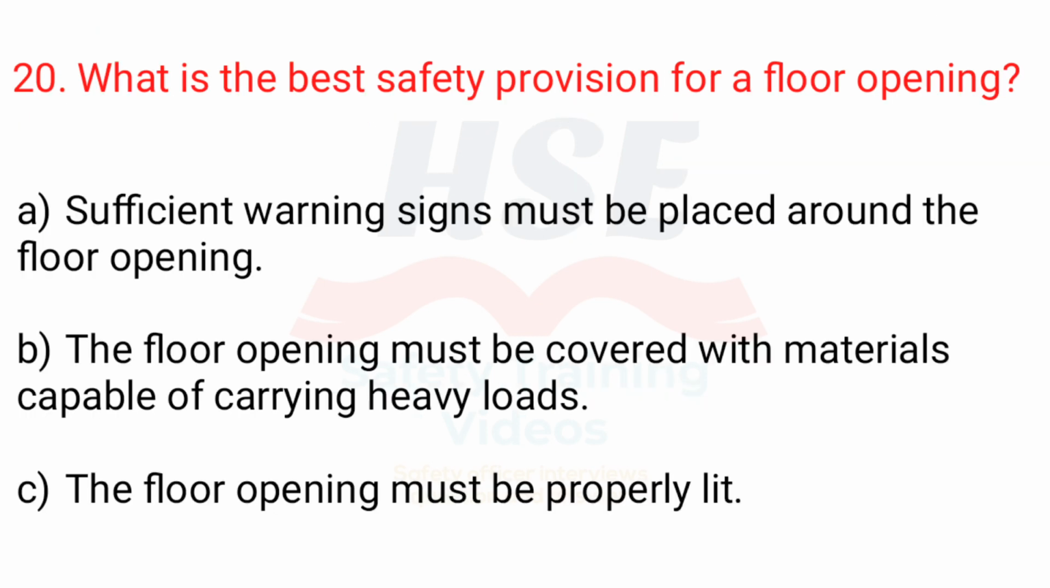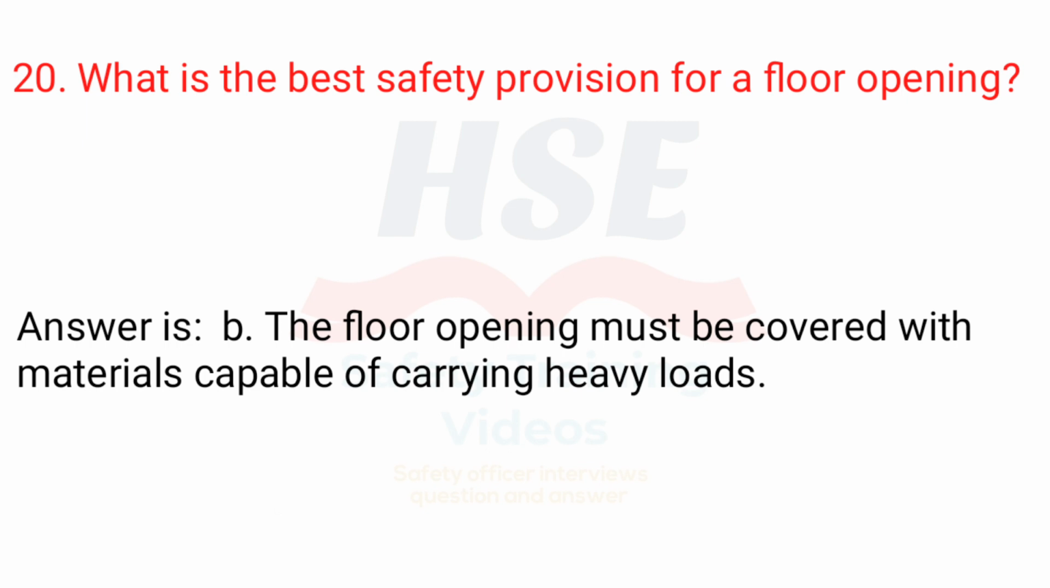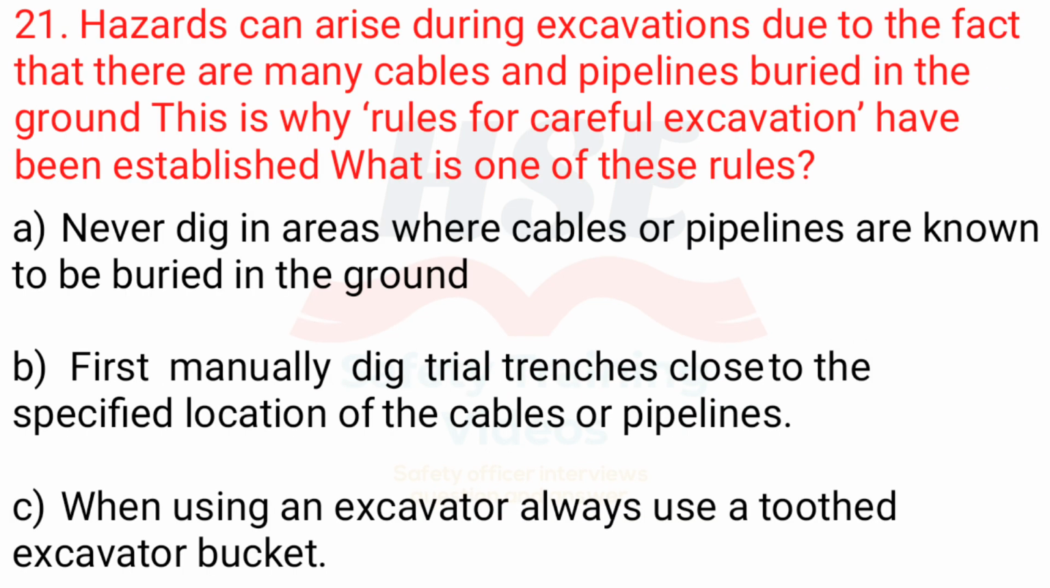20. What is the best safety provision for a floor opening? A. Sufficient warning signs must be placed around the floor opening. B. The floor opening must be covered with materials capable of carrying heavy loads. C. The floor opening must be properly lit. Answer is B. The floor opening must be covered with materials capable of carrying heavy loads.